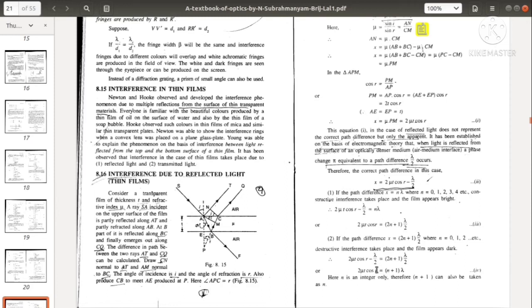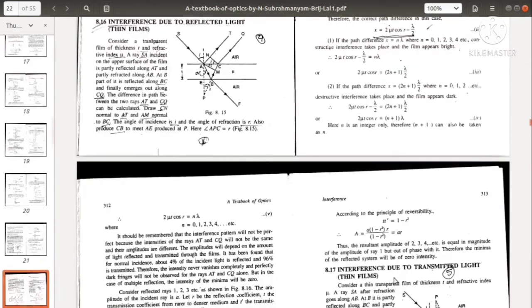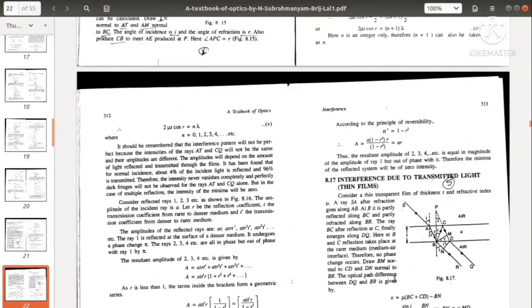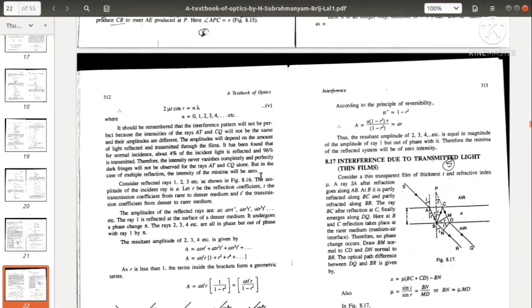So these are the conditions for the film to be bright and dark. Here n is an integer only, therefore n plus 1 can also be taken as n. So 2 mu t cos r is equal to n lambda, where n varies 0, 1, etc.